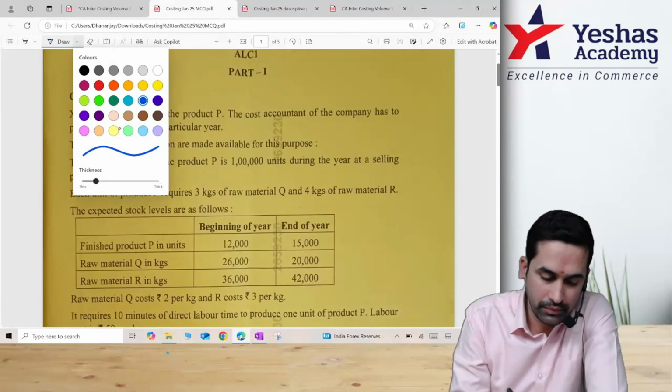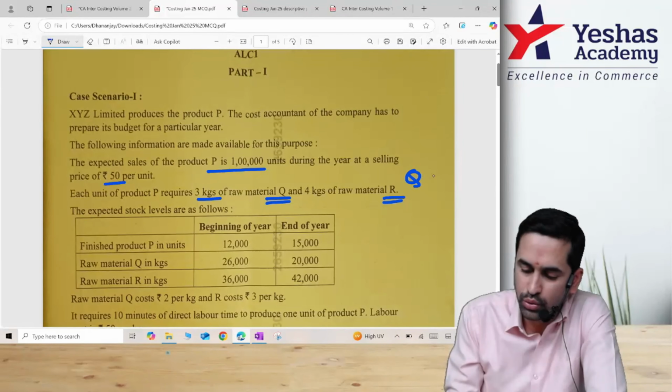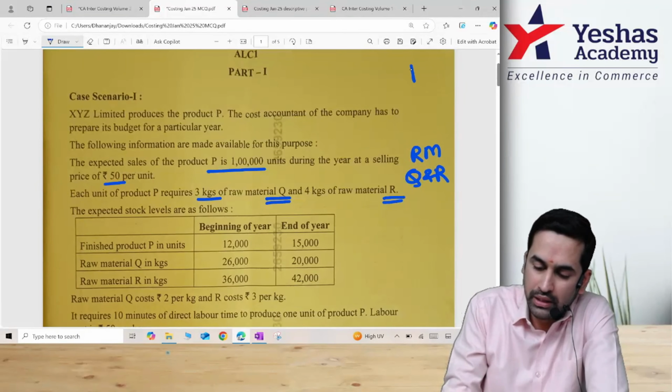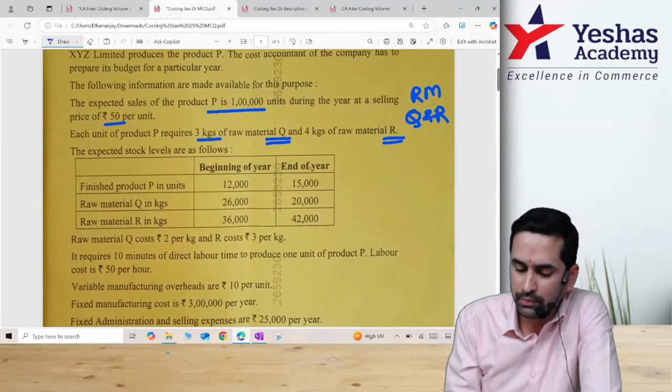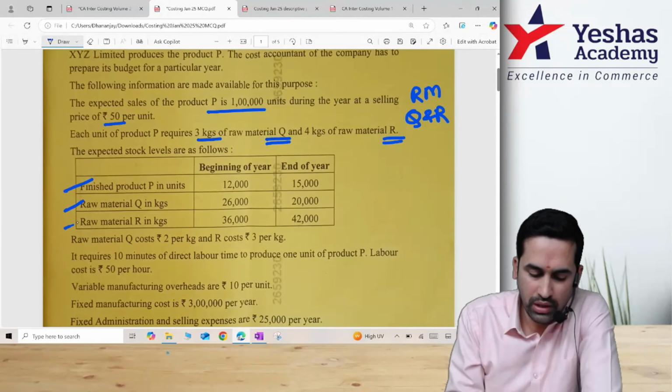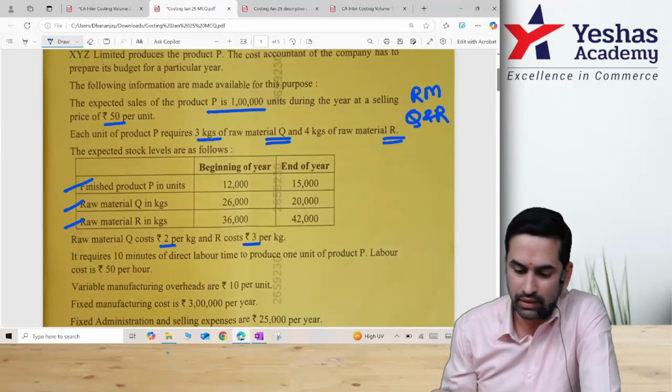Selling prices are given. Each unit of P requires 3 kg of raw material Q and 4 kg of raw material R. So Q and R are your raw materials and P is your FG. Expected stock levels are as follows: opening, that is beginning number, and closing number for FG, RM Q, RM R. Everything is given to you. Raw material Q will cost you 2 rupees, R will cost you 3 rupees per kg. If they ask for a purchase budget in rupees, you will require this.